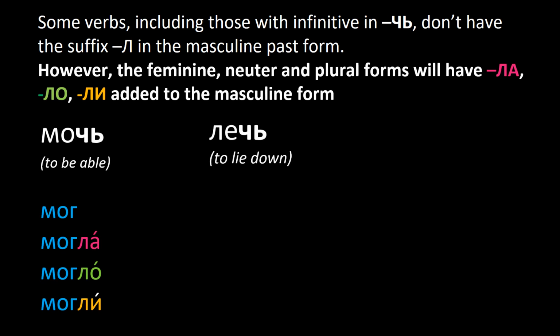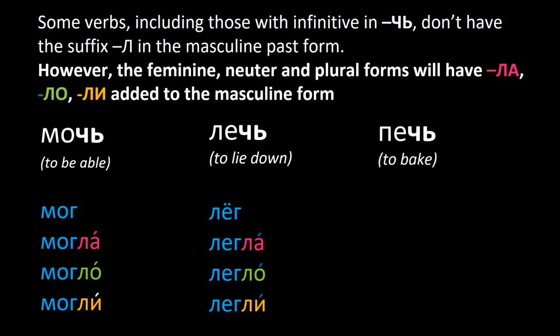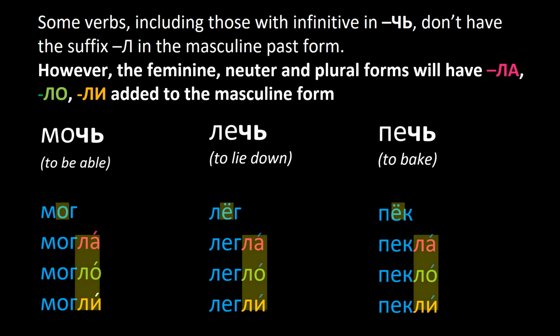Or the verb лечь, to lie down. Он лег, она легла, оно легло, они легли. And the verb печь, to bake. Он пек, она пекла, оно пекло, они пекли. Note also that here we have the stress on the stem in masculine forms because we only have one syllable there, but then the stress shifts to the ending in all other forms.